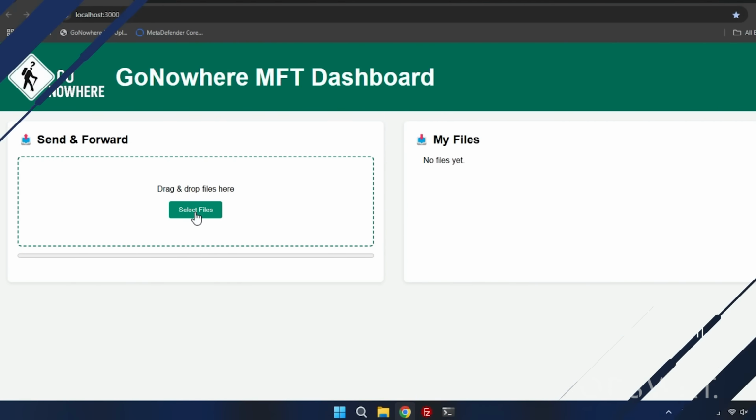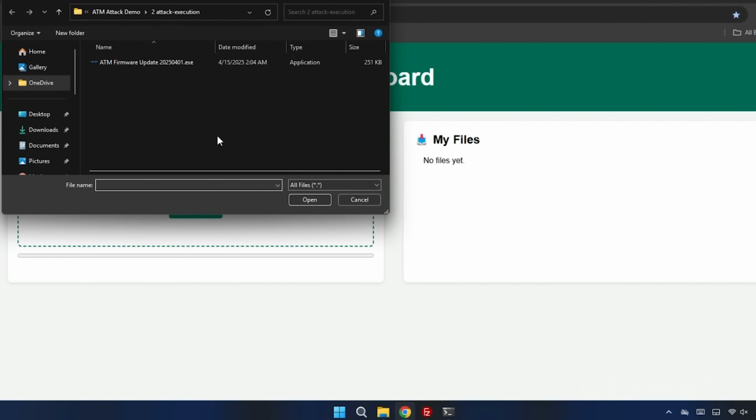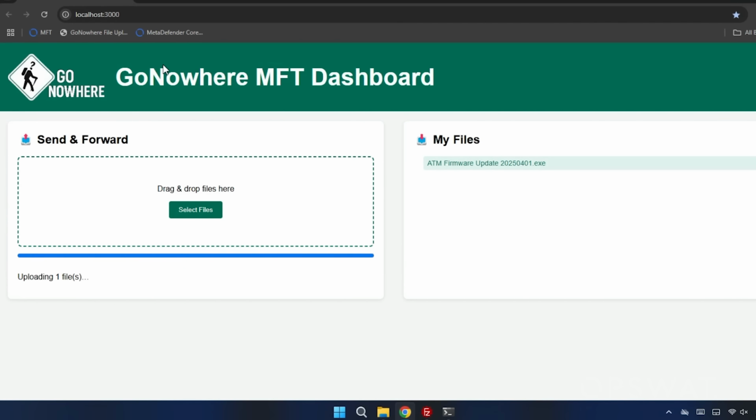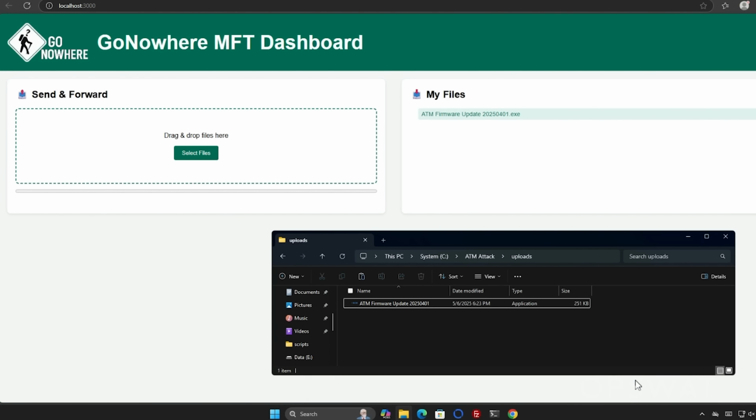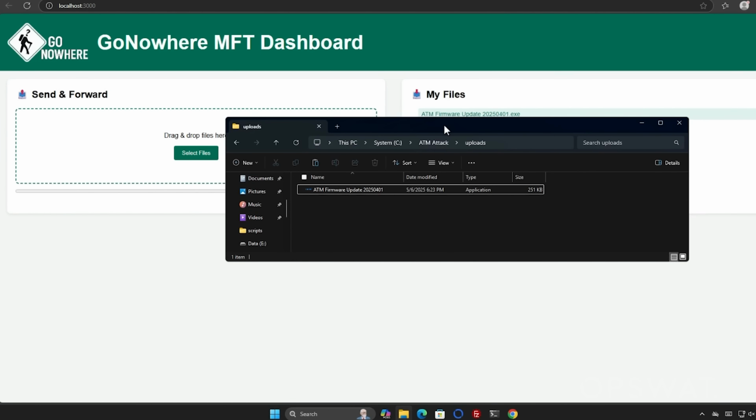So he waits for it to get to the privileged ATM network, and he's confident that the transfer is going to be secure because he knows there's secure mechanisms going from one side of the MFT to the other side of the MFT. But what he doesn't realize is that the file itself has already been infected. A malicious actor had gotten to that file and infected that file. And so now, sitting here in the privileged ATM network is a file that he's going to go click to start running. He clicks it.